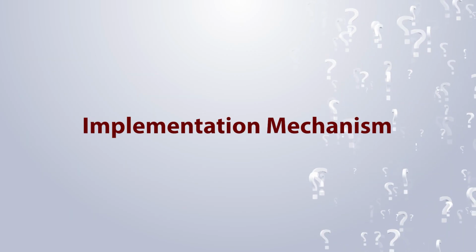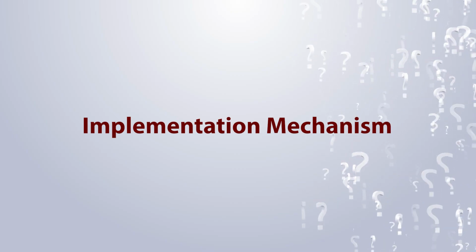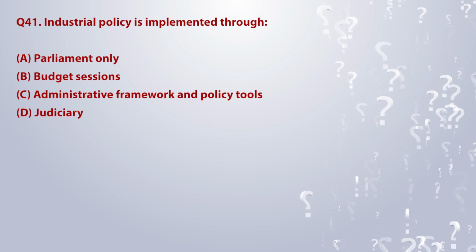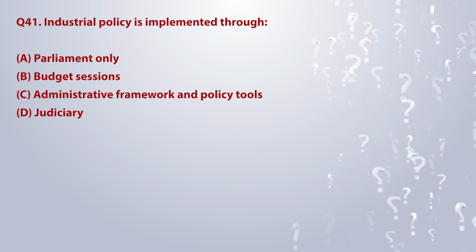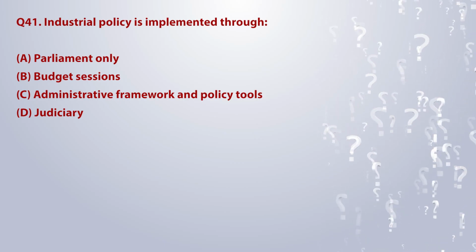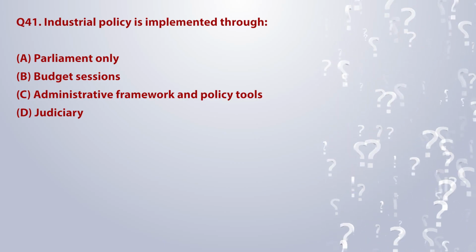Topic 7. Implementation mechanism. Industrial policy is implemented through A. Parliament only. B. Budget sessions. C. Administrative framework and policy tools. D. Judiciary.